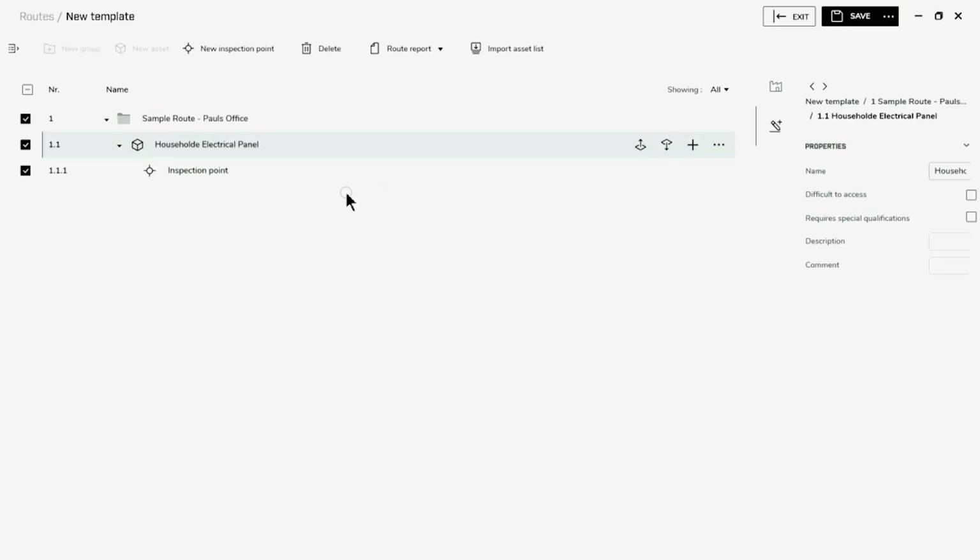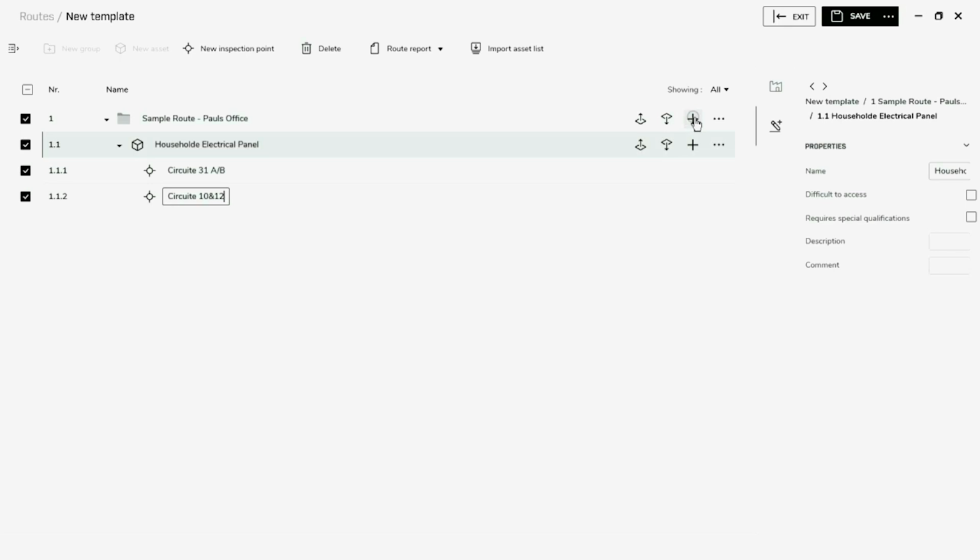That panel is going to have some inspection points. Let's rename the first inspection point that I want scanned to be circuit 31A or B. Okay, then I'm going to add another inspection point to this asset. And in this case, I'm going to ask the thermographer to look at circuit 10 and 12. Then I'm going to add another asset.